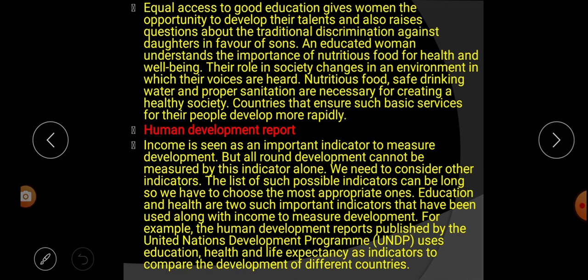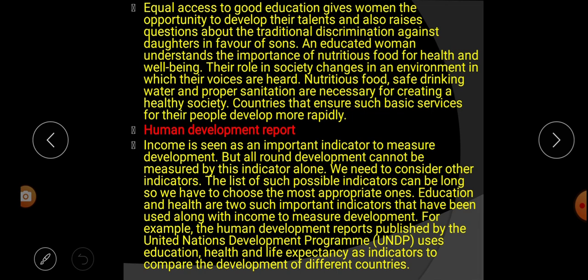That's why we need to consider other indicators. That means with income we also have to consider other indicators. What are they? Like health and education, etc. The list of such possible indicators can be long, so we have to choose the most appropriate ones. If you want to make a list of all the indicators which are part of development, there will be many, but we have to minimize and choose the most appropriate ones. Only the most appropriate ones we are going to choose.